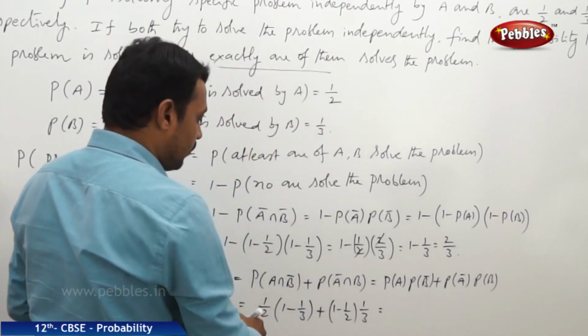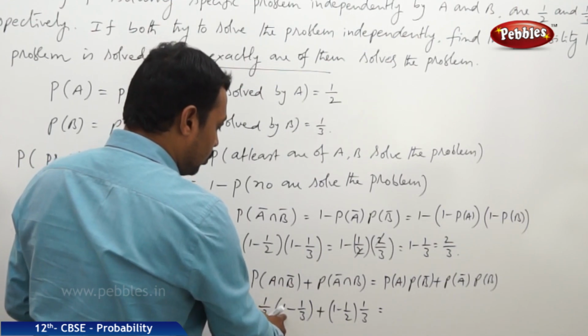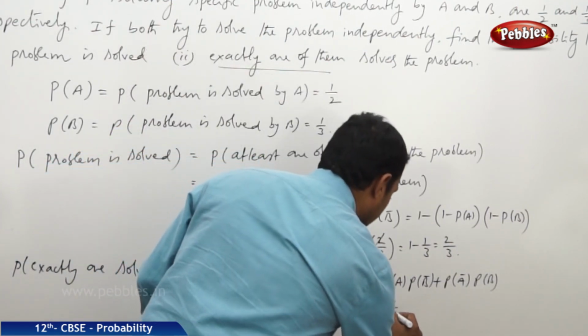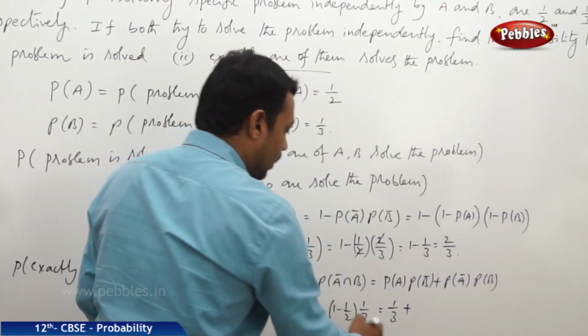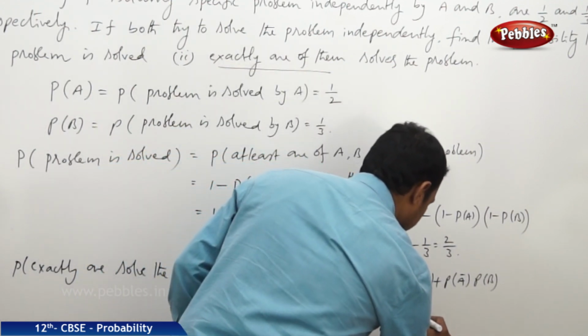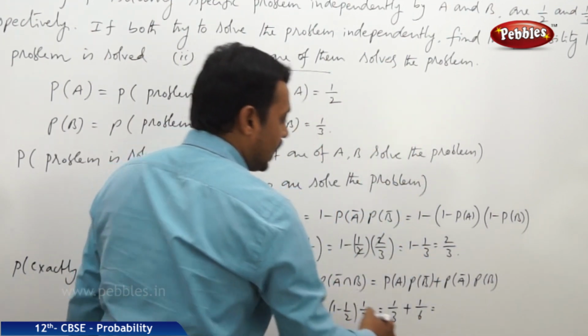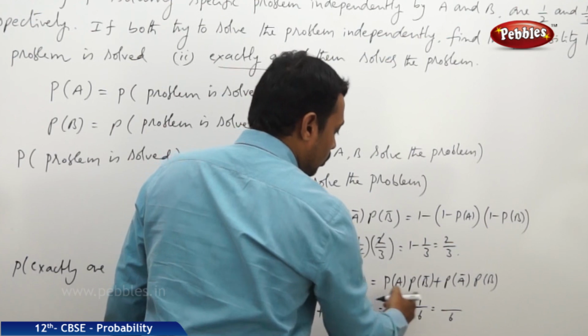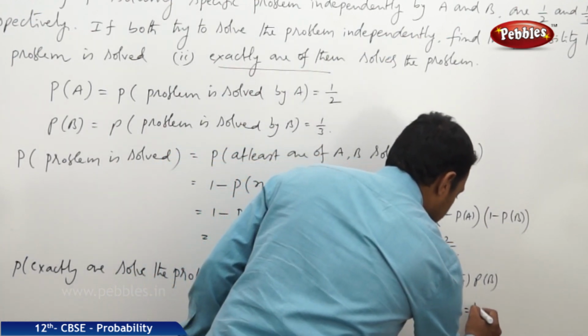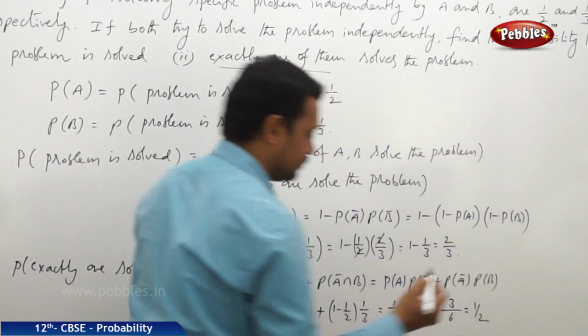Now on solving this, it is 1 by 2 into 2 by 3, that is 1 by 3, plus 1 by 2 into 1 by 3, 1 by 6. Now if we take LCM 6, then the numerator becomes 2 plus 1, 3. 3 by 6 is equal to 1 by 2.